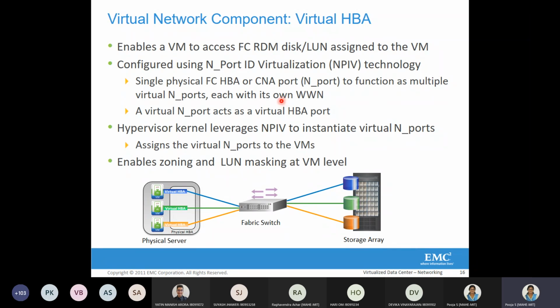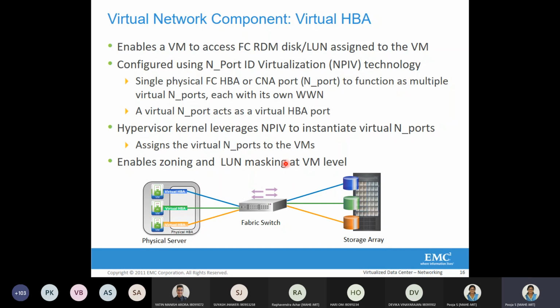So it is basically providing dedicated virtual channels to each virtual machine, each with its respective LUN. See here, the LUNs are not grouped together. They are segregated according to the allocation for each virtual machine, that is according to LUN provisioning, meaning how much LUN the virtual machine requires. Based on that, provisioning is given, but it is dedicated like that. So this also helps in zoning and LUN masking.